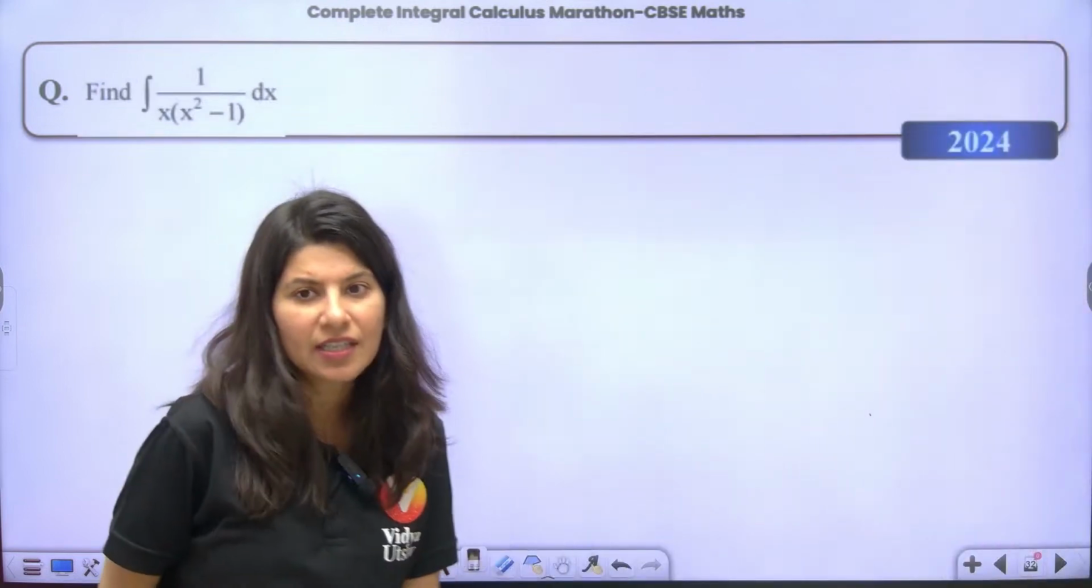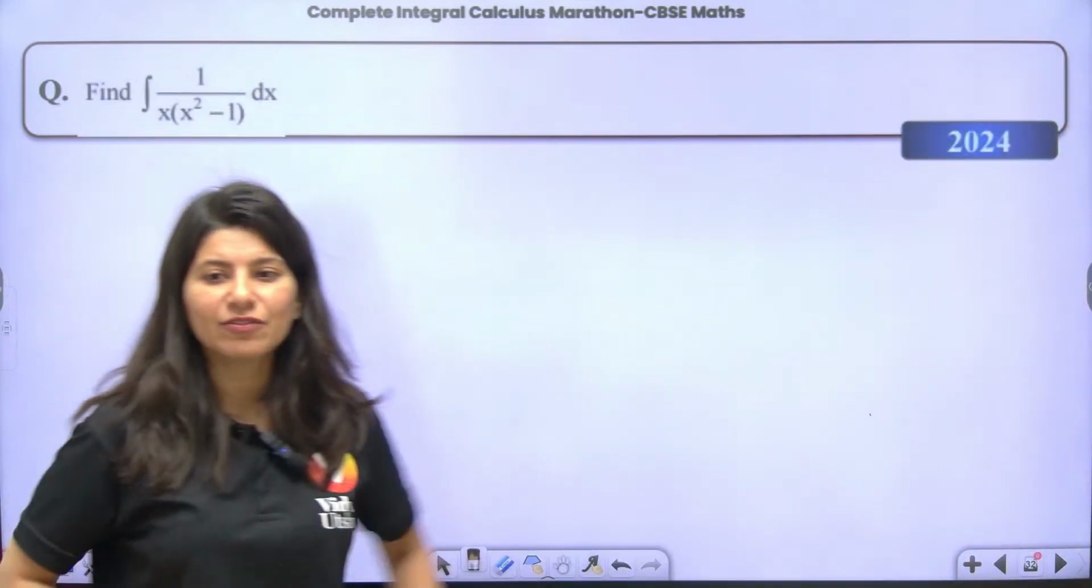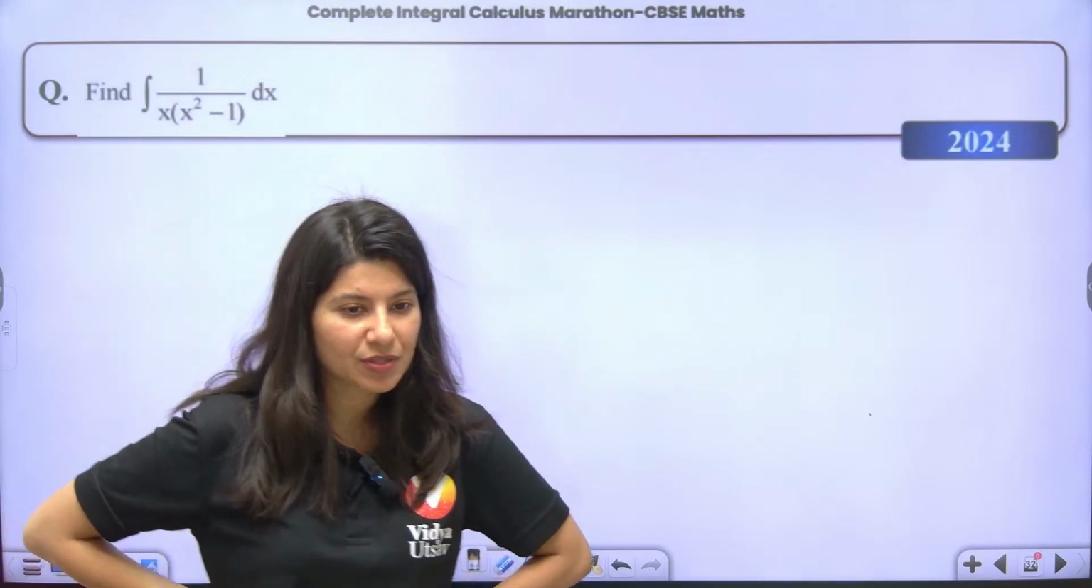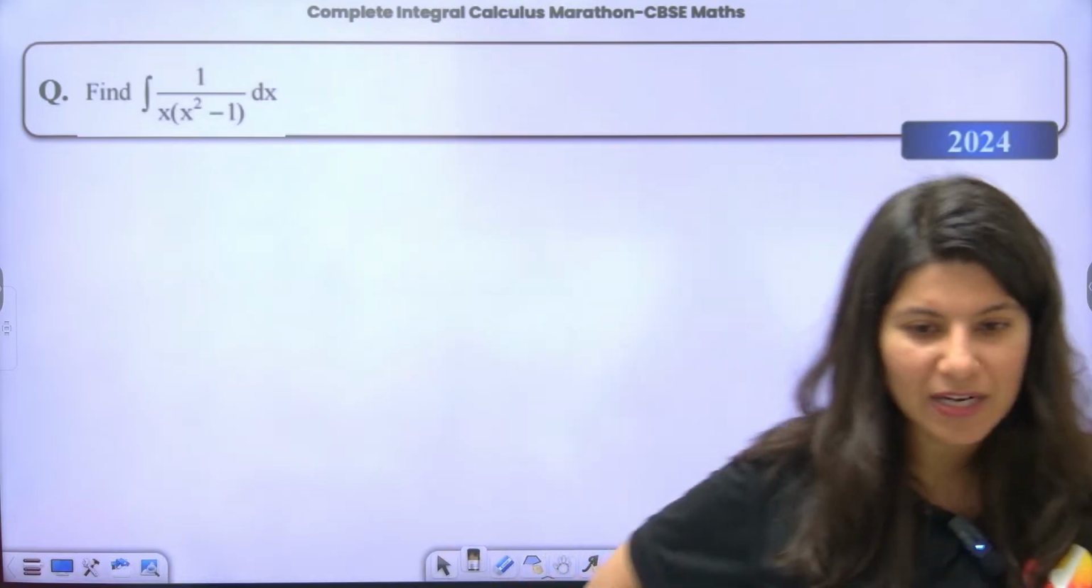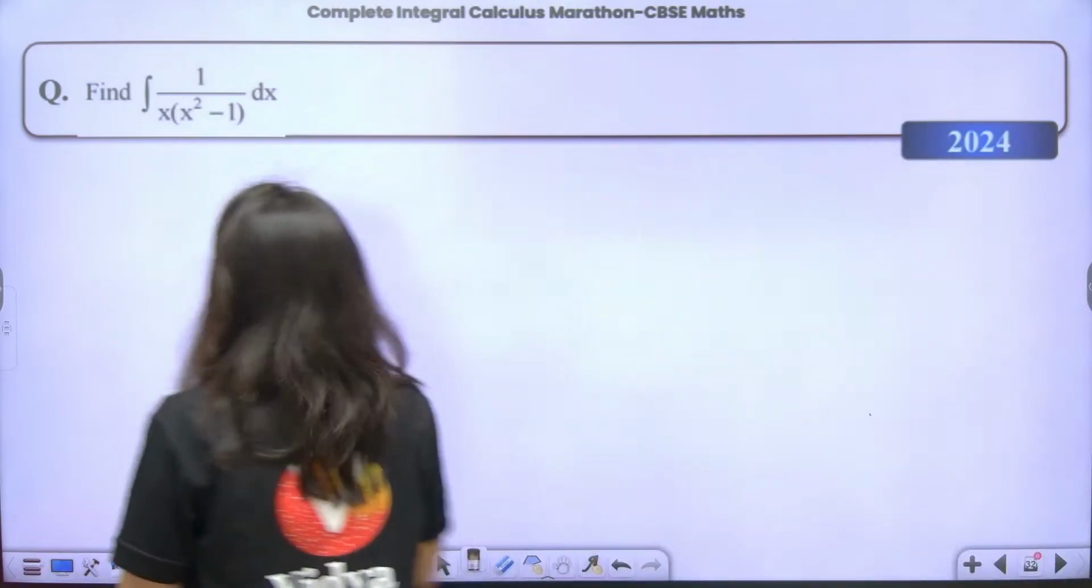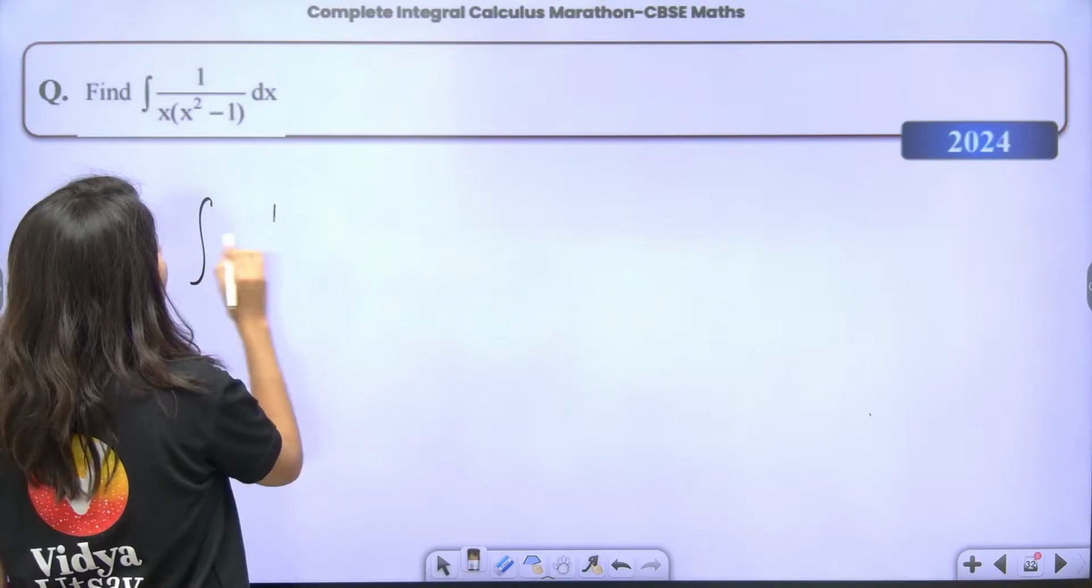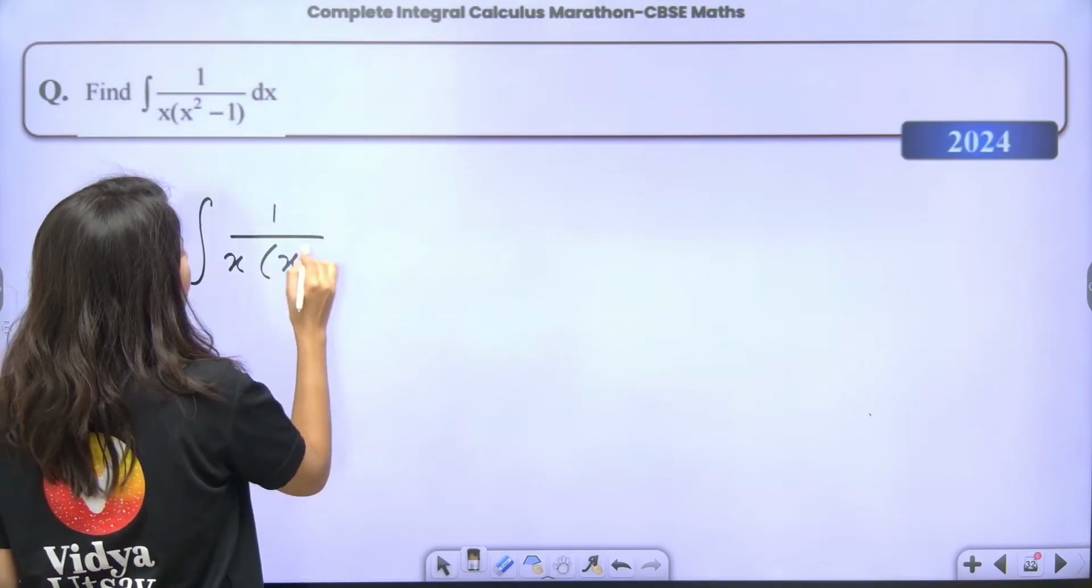Alright. One more question let's do from partial fraction. Are we ready? Or again from 2024. 2 marker question, 3 marker question they can give. Okay? Okay. Let's do it. Partial fraction. Okay. Integration of 1 upon x square minus 1.